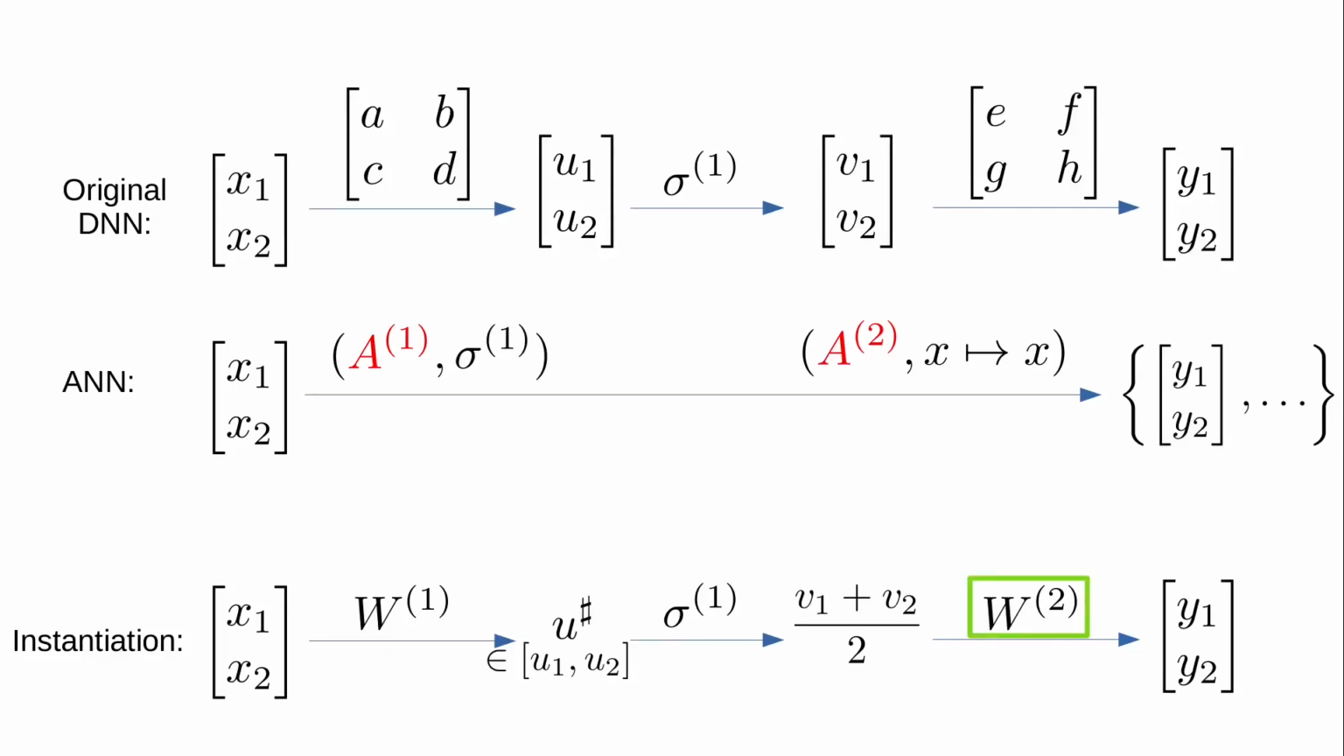So what we've shown is that under reasonable conditions, you can instantiate the last layer's abstract weights A2 to some matrix W2 which maps the mean of v1, v2 to the desired output y1, y2. And then we've also shown that there's some u sharp between u1 and u2, which maps to that mean under sigma. And finally, there's some instantiation w1 of the first layer's abstract weights A1 that actually produces that u sharp on an input of x1, x2. And so overall, we've shown that for any input x1, x2, there exists an instantiation of the ANN which produces exactly the same output as the original DNN.